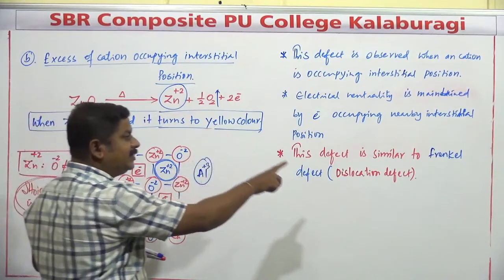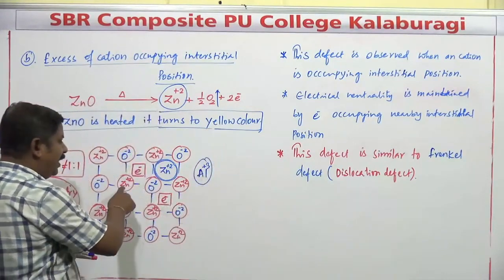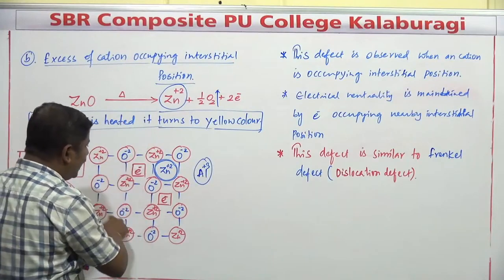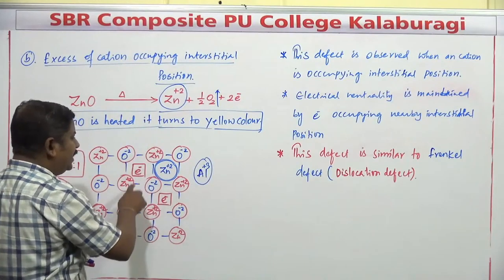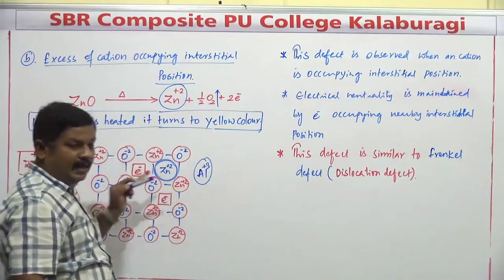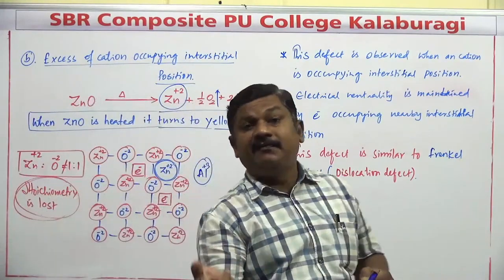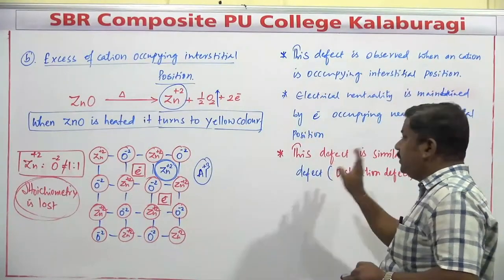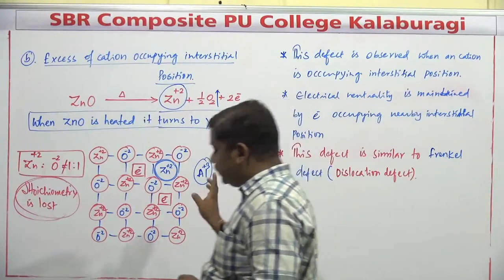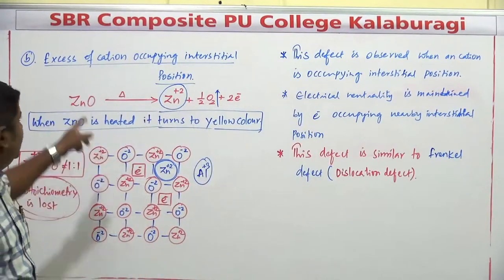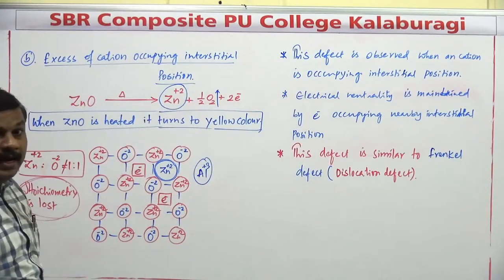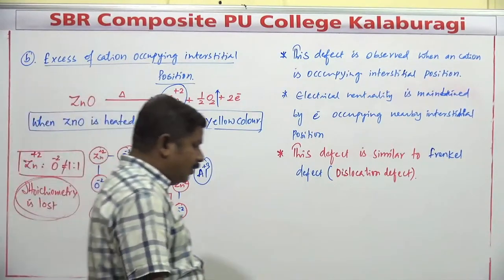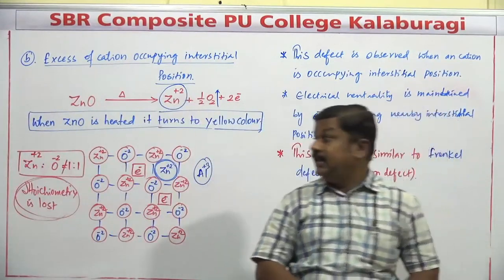Next one. In case of Frenkel defect, one of the ions is going to be migrating from its normal lattice position toward interstitial. But here, no cation is going to be moving from its normal lattice, and an extra cation is going to be occupying the interstitial position. So that is the difference between the excess cation occupying interstitial position and the corresponding what? The Frenkel defect. So this is the second type of defect, commonly called excess of cation occupying what? Interstitial position. This is about the two types of defect that are observed in case of metal excess defect.